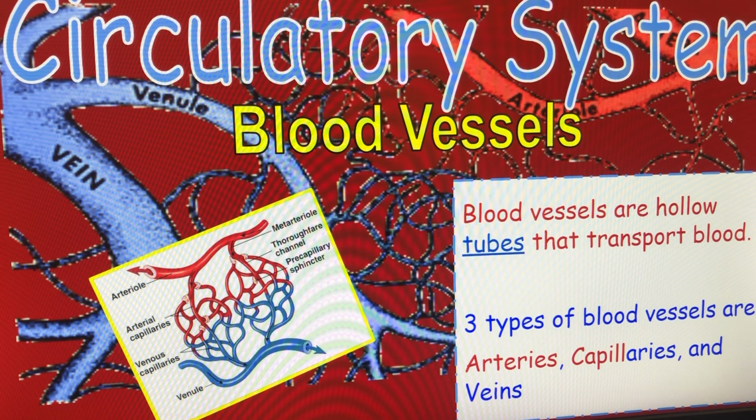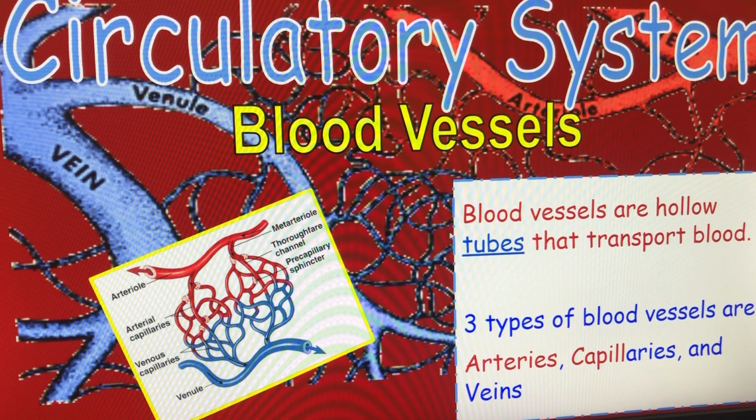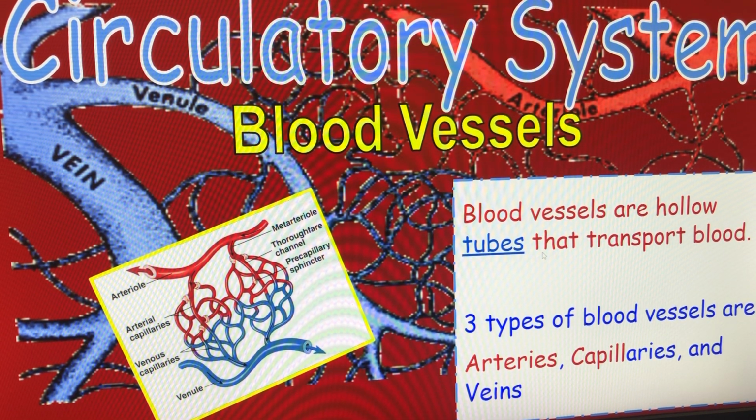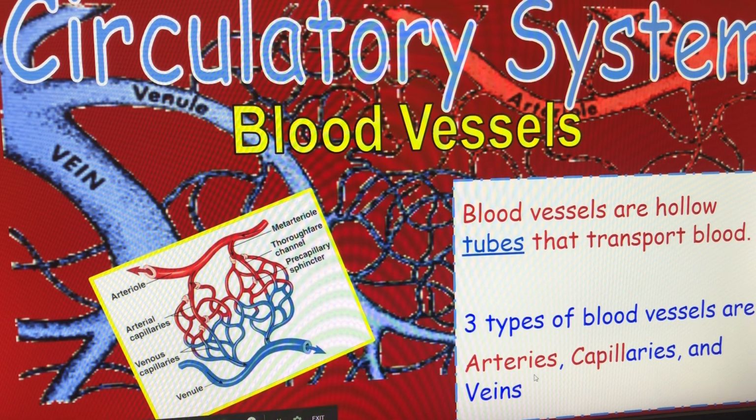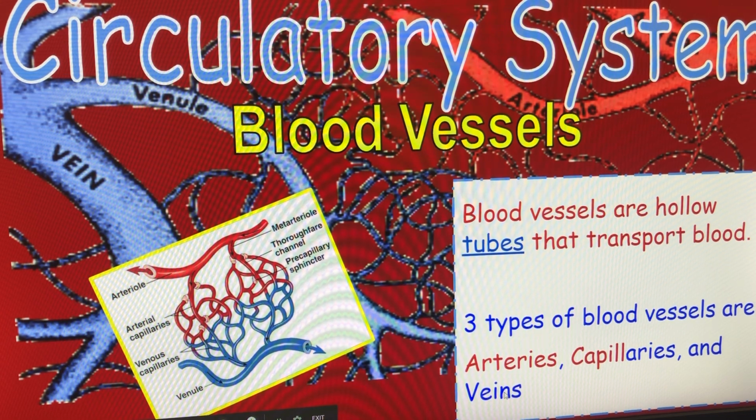Okay, remember, so we have the blood vessels and the heart that are part of the circulatory system. So now we're going to take some notes on blood vessels. The blood vessels are hollow tubes that transport blood. That means that they move blood throughout the body. 3 types of blood vessels are arteries, capillaries, and veins. And I want you guys to notice the different colors. I typed out arteries in red, capillaries in red and blue, and the veins in blue. And remember, we typically label the